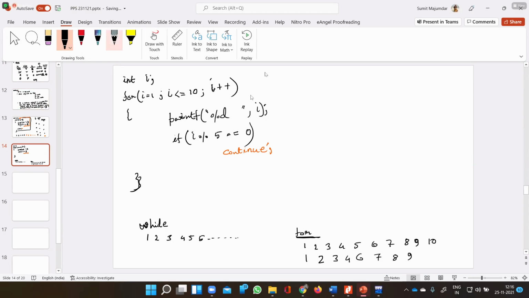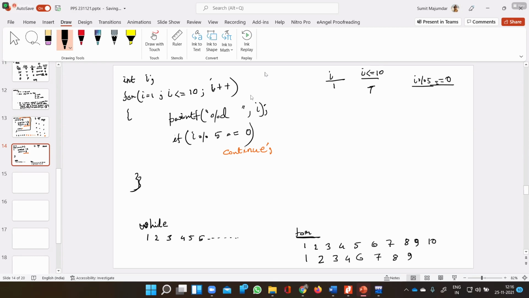So let me see what is the output there. I equals 1. The condition is I less than or equal to 10. Then we have an if block which is performing I modulus 5 equals 0. I is 1, so this condition is false.